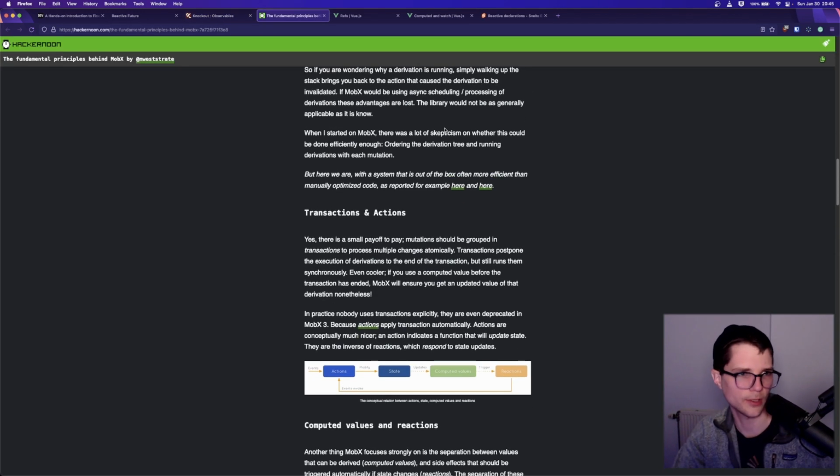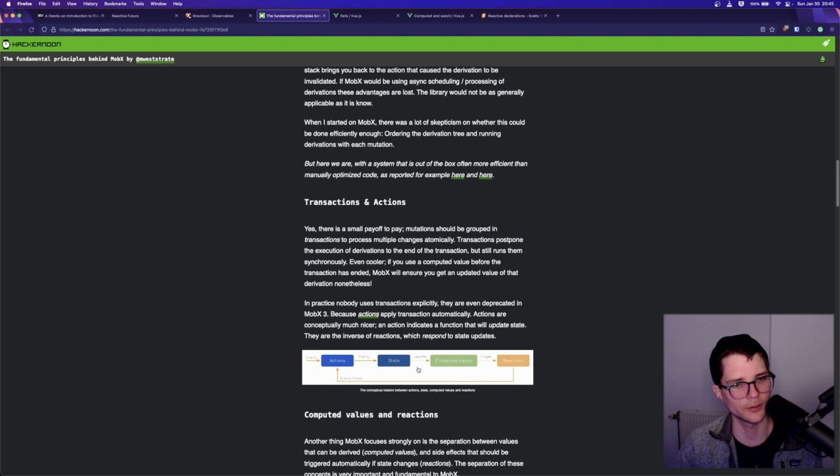Here's an article that's talking about MobX, right? Which is a very popular, what they claim to be reactive, library for React.js. And again, this picture down here looks very familiar to us. So these state things, which are our signals, and then perhaps those update some computed values, which are our memos, our derivations, or whatever you want to call them. And then of course, those can trigger reactions, right? Effects, changing text content, sending emails, console logging to the screen, whatever the case is.